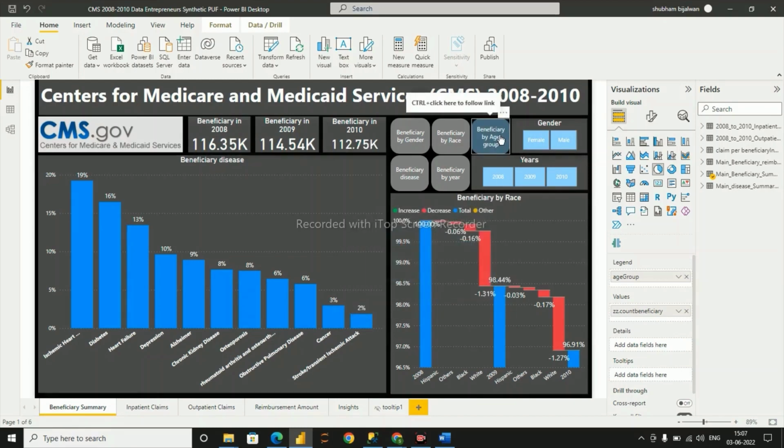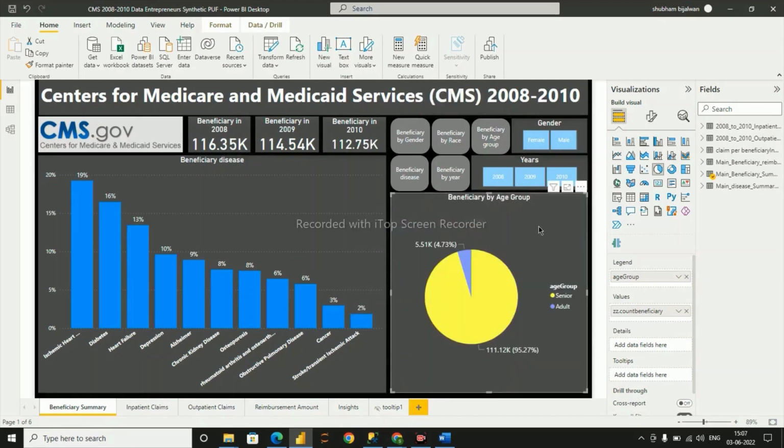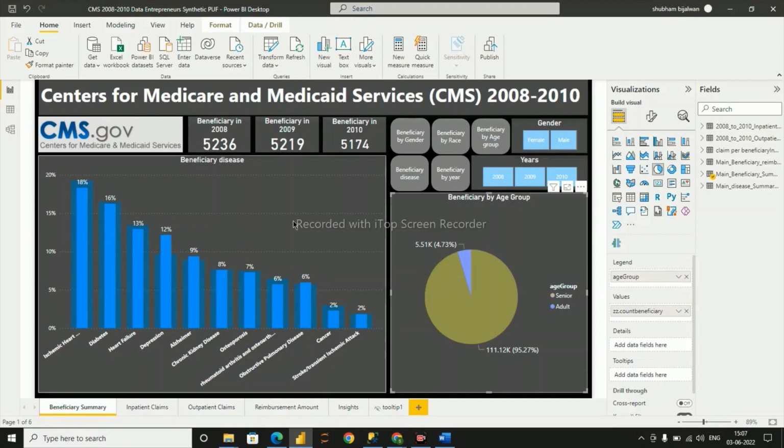When I go for beneficiary by age group, we have around 95.27% are from senior category and 4.73% are from adult category. Now adult category are between 19 to 59 of age. When I click here, see there is a sudden increase in depression.